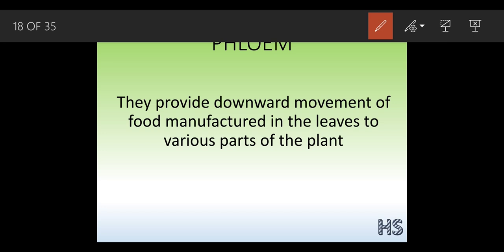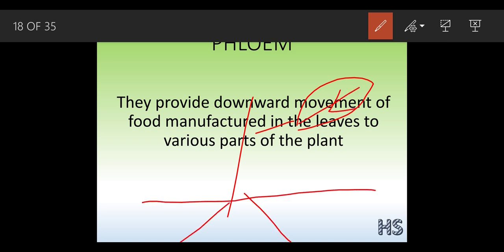Now a question arises: where do plants prepare their food? Many of you would be quite aware that plants prepare their food in the leaf, and when the plants prepare this food, it is transported to each and every part of the plant. It gives food to the root systems, and the food also goes towards the top part.